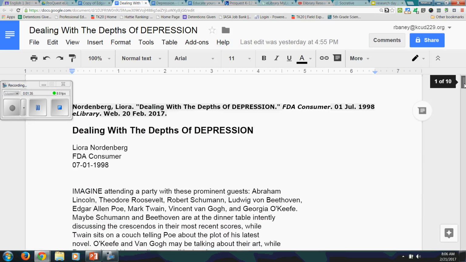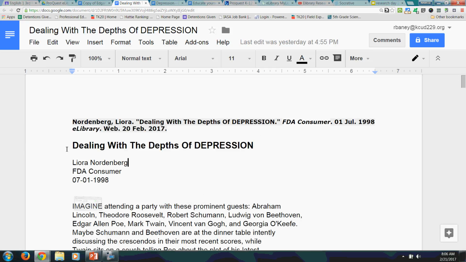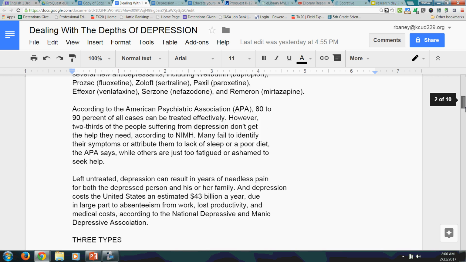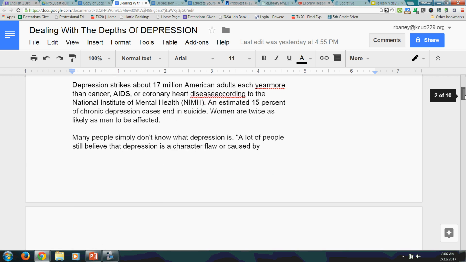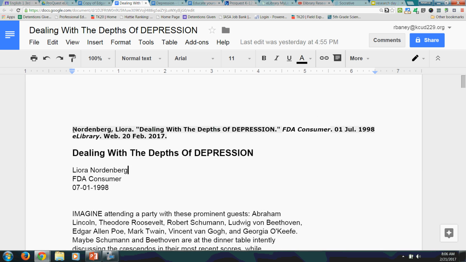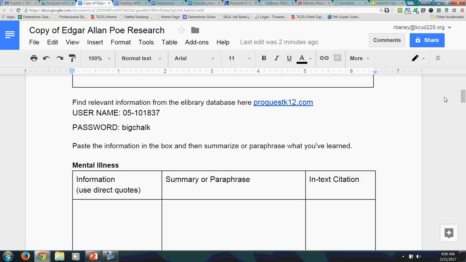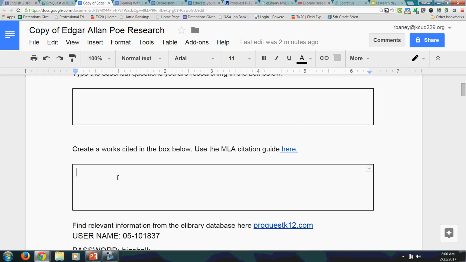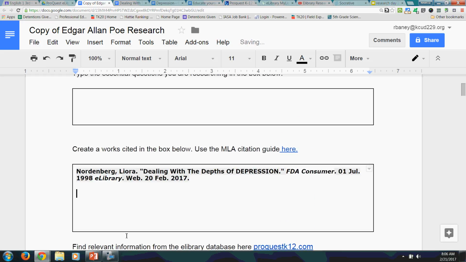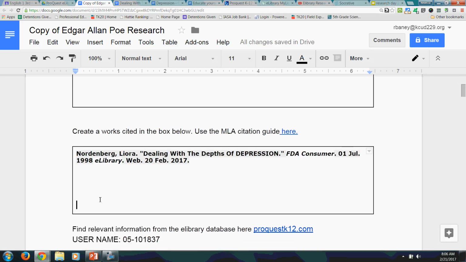And if you remember from the other video, I had shown you how to get the citation out and then what to highlight. So what I want to do is get the citation and all the highlighted things, copy them, and paste them over here into the note sheet. You may have done this pasting already, so if you haven't, then you'll want to do it, but if you have, just watch and make sure you did it correctly.